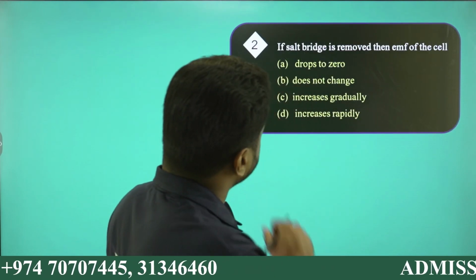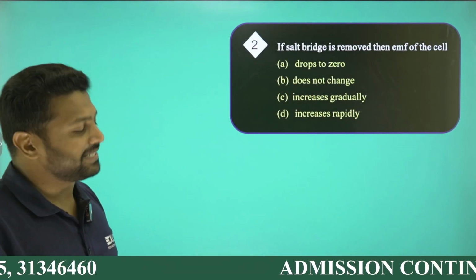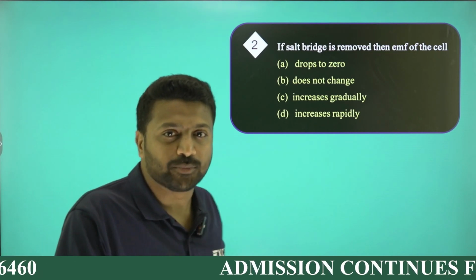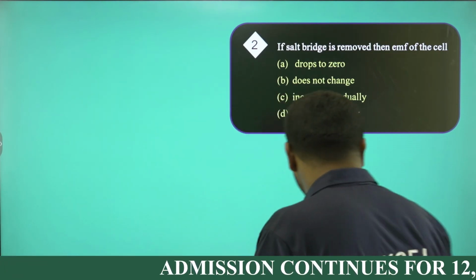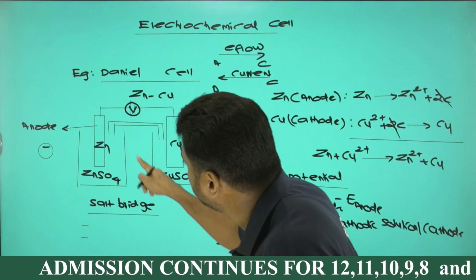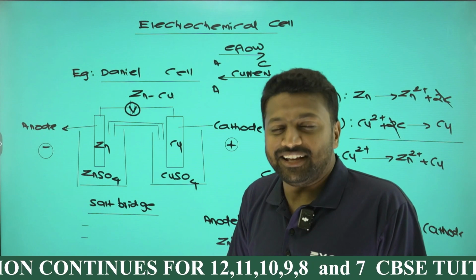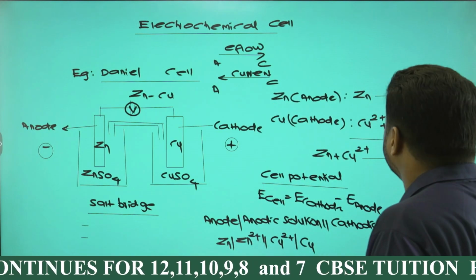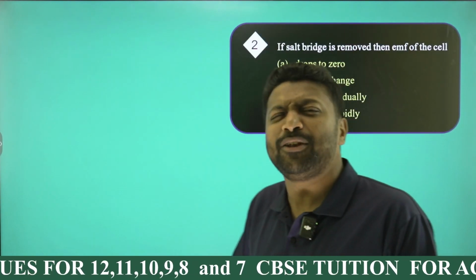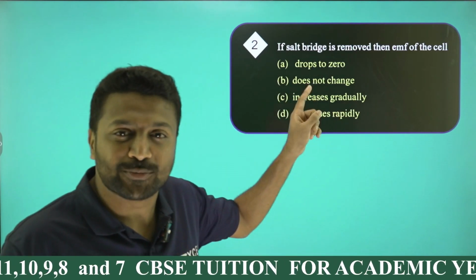Question number 2. If a salt bridge is removed, then what happens to the EMF of the cell? See, what is the function of a salt bridge? To complete the electrical circuit, or to maintain electrical neutrality, right? So if a salt bridge is removed, the circuit is incomplete, current will not flow, there will not be any potential difference, or I can say potential drops to zero.